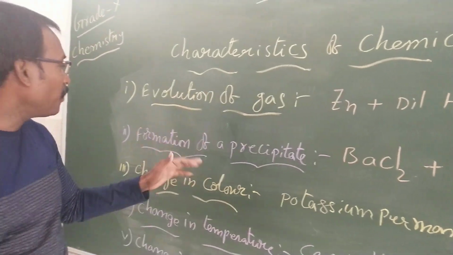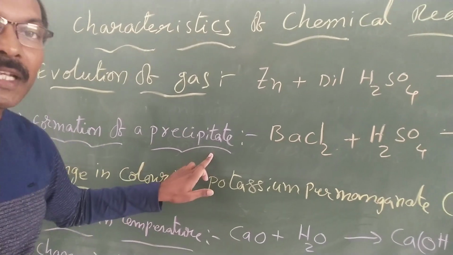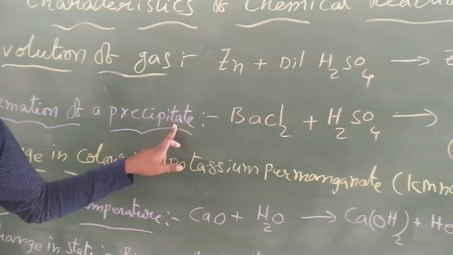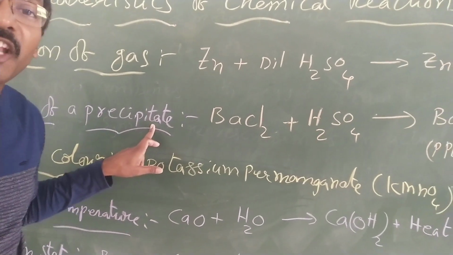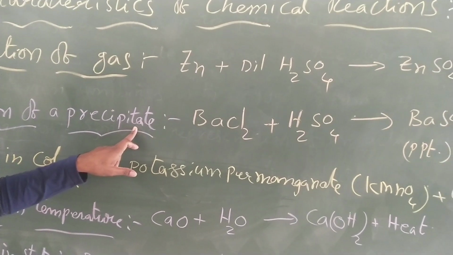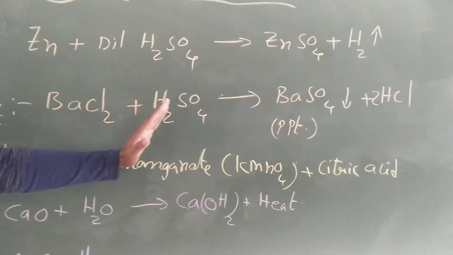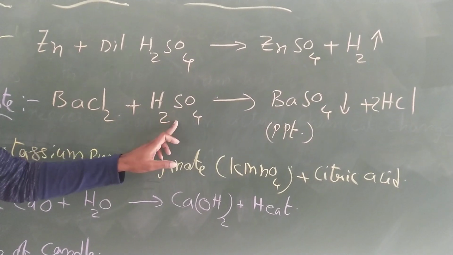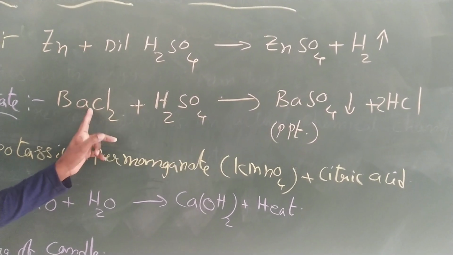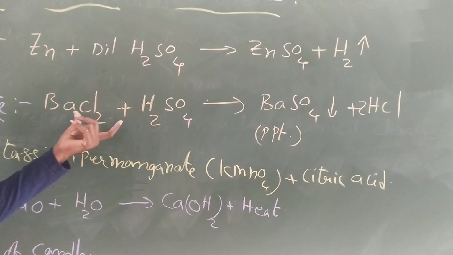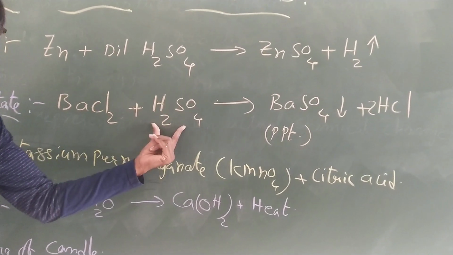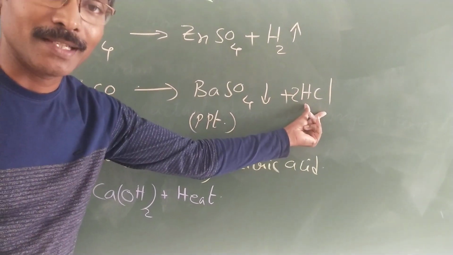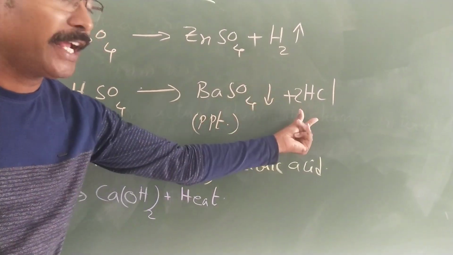Now come to the second one, that is formation of a precipitate. What is it? Formation of a precipitate. A precipitate is nothing but a solid substance which may not dissolve in the solution. Here we are taking the example of barium chloride and sulfuric acid. When barium chloride combines with sulfuric acid, it gives barium sulfate and hydrochloric acid.